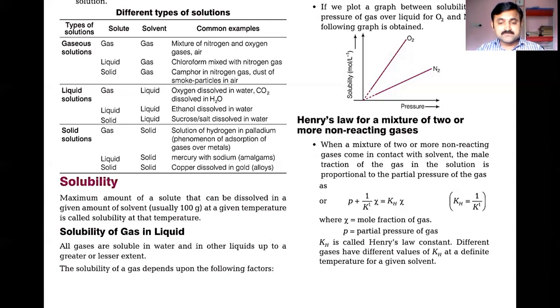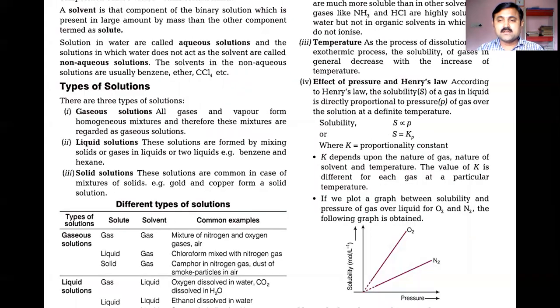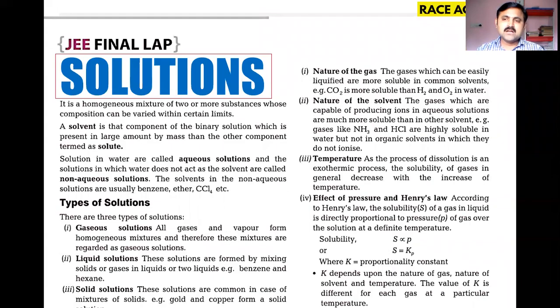What is most important here is the factors which are responsible for the solubility of gases. You need to know the nature of the gas, the nature of the solvent, and also the temperature conditions and the effects of pressure.